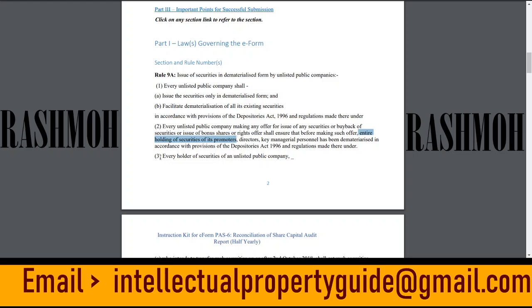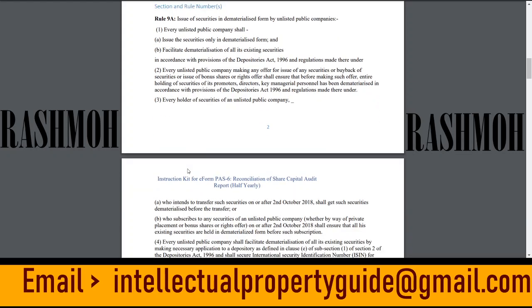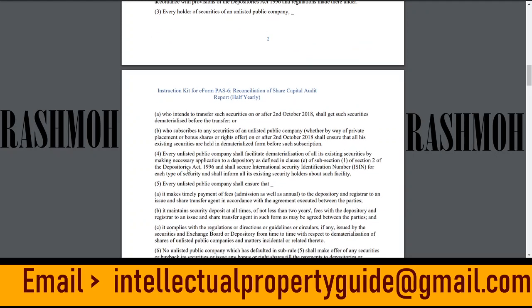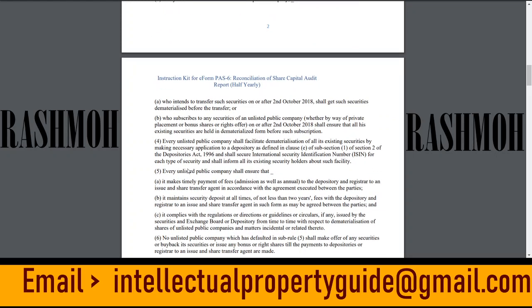Now, the third point of Rule 9A states that every holder of securities of an unlisted public company, and there are a number of points, like point A, who intends to transfer such securities on or after 2nd October 2018 shall get such securities dematerialized. It is very clear that if you want to transfer any shares, since we are in the year 2020, it's a must that before continuing with this form, our securities must be in dematerialized form.